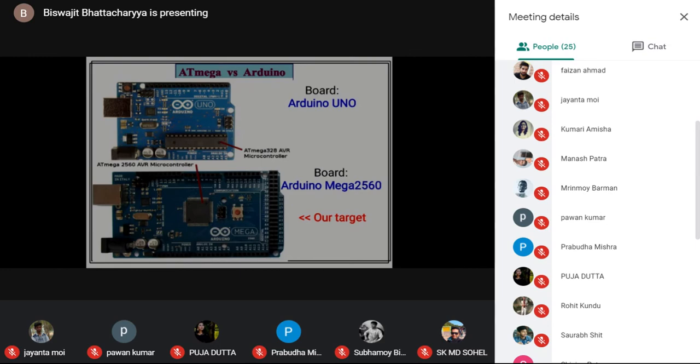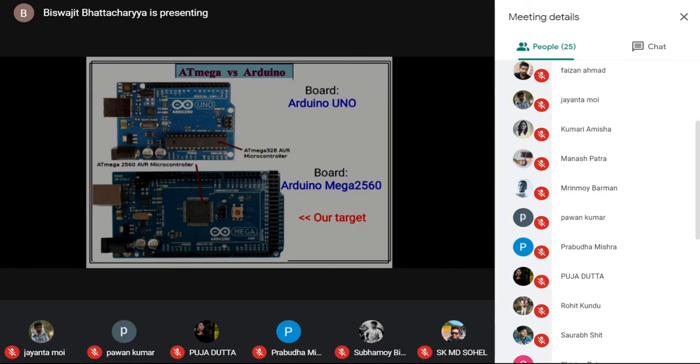For the Arduino Uno, what is the microcontroller used? It is the AVR microcontroller Atmega 328. It controls the functionality of the Arduino Uno board. In the Arduino Mega 2560 board, the Atmega 2560 microcontroller is used, and it works as the heart of the board.